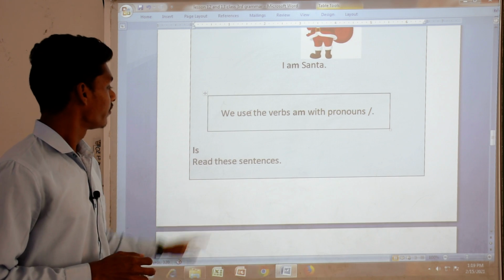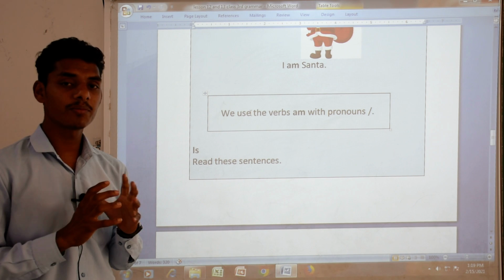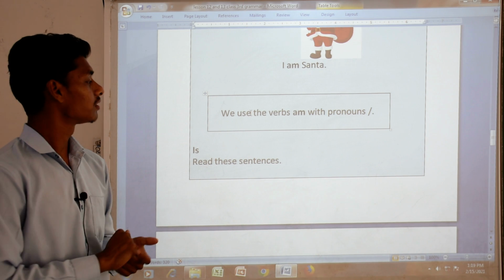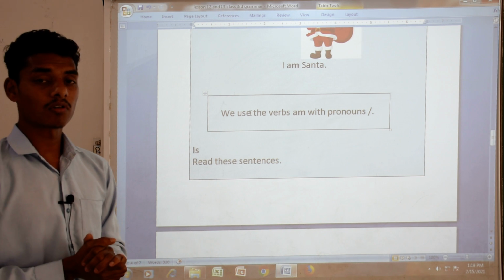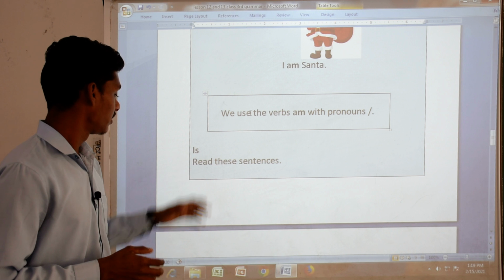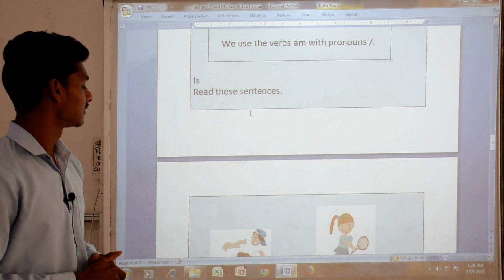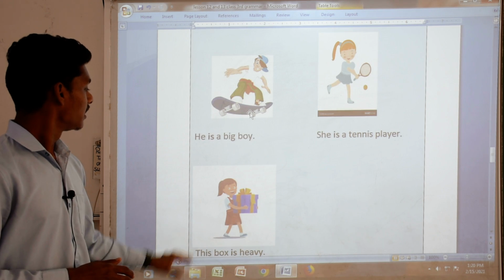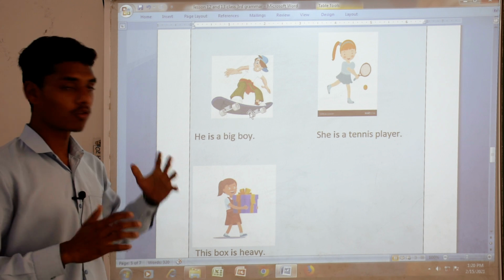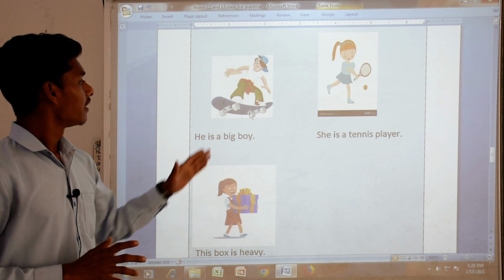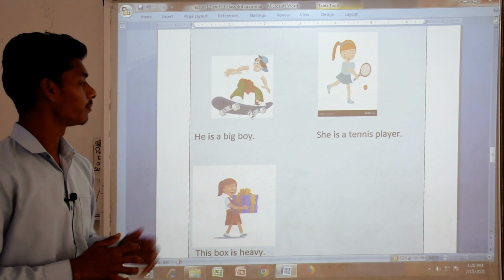Next, we use the verb am with pronouns. We have to keep in our mind that we use these helping verbs with pronouns. Next, how to use is. Read these sentences. He is a big boy. He is a big boy means here we are talking about one boy. And she is a girl, so she is a tennis player. She is a tennis player.